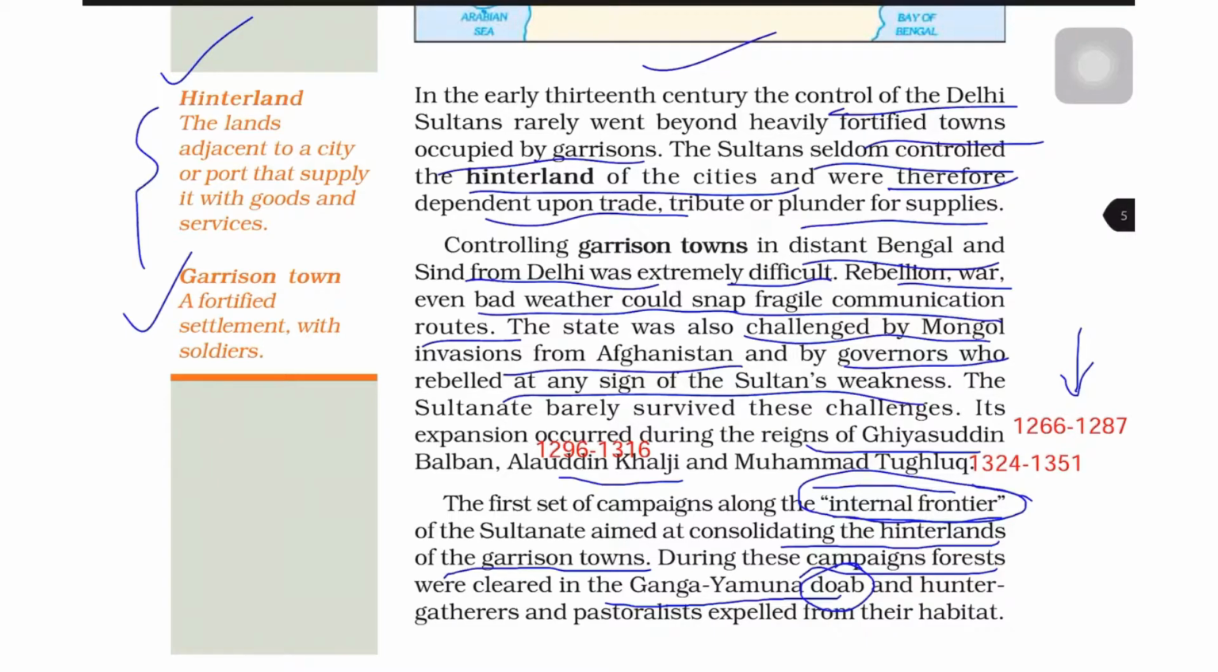What is a Doab? It is an area of land between two converging rivers. For example, let us say you have this Ganga river and you have Yamuna river, and both the rivers are converging. Then this area will be called Doab.